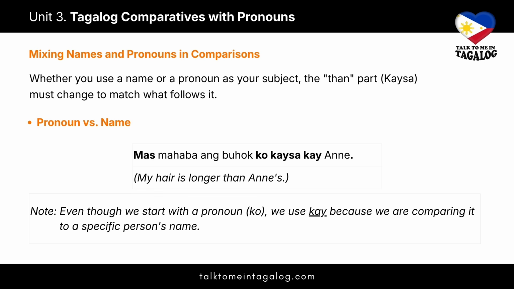Mas mahaba ang buhok ko kaysa kay Ann. My hair is longer than Ann's. Pronoun versus name. In this sentence, the subject has the word ko, which is a pronoun. However, we use kay because we are comparing it to a specific person's name, which is Ann.